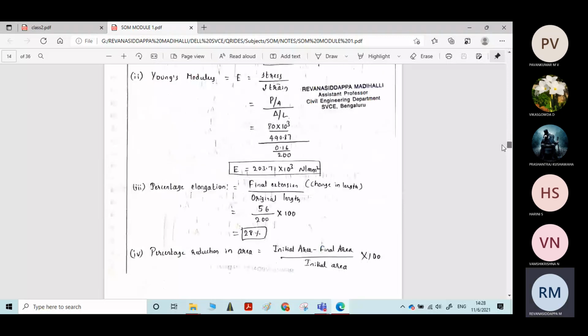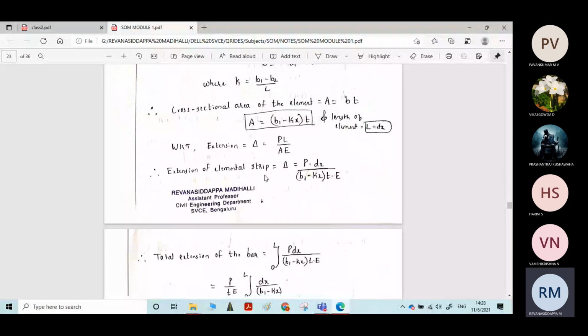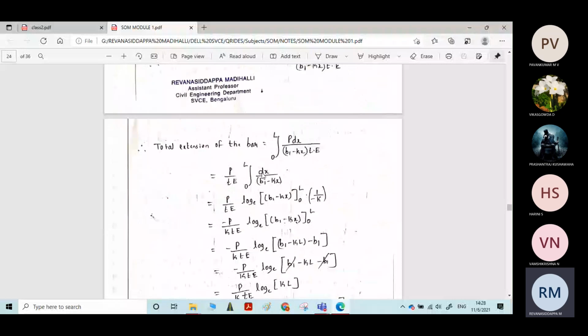I hope this derivation is clear for everyone. If you have any doubts, you can ask before moving on to the next derivation.